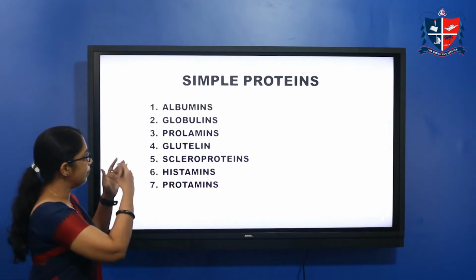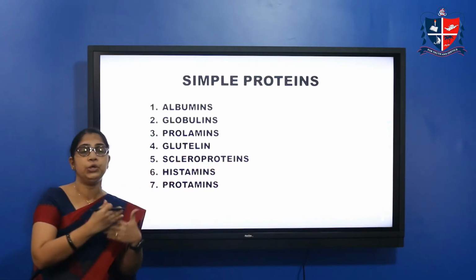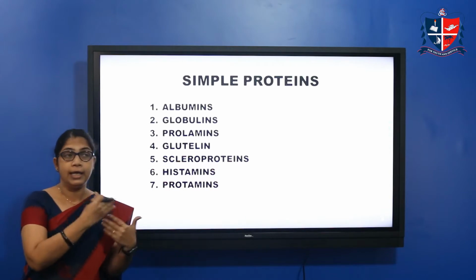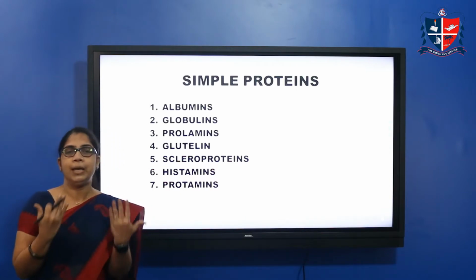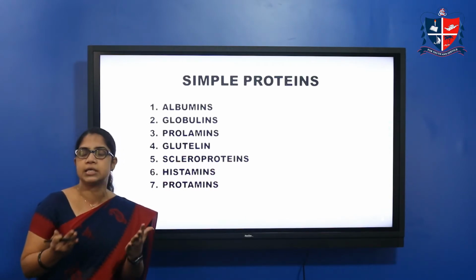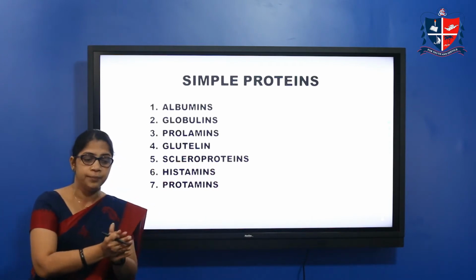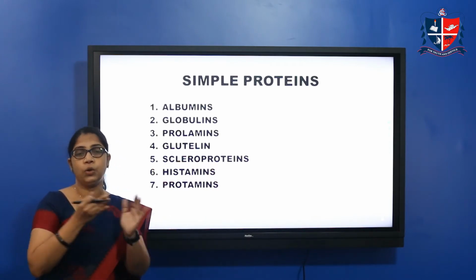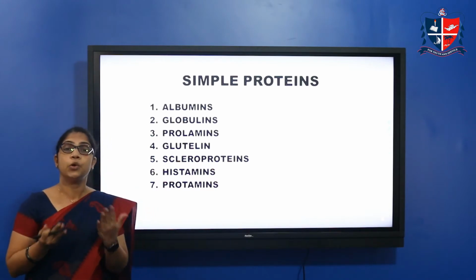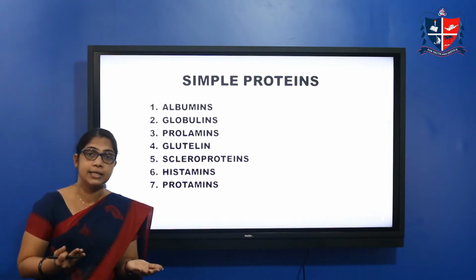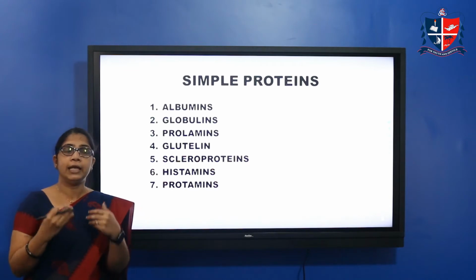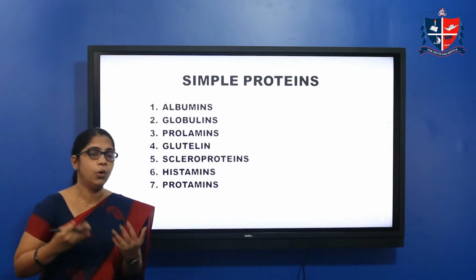These simple proteins are again classified into different groups based on certain properties, like their solubility, whether they are soluble in water or insoluble, whether they are soluble in dilute acids or alkali, or whether they are coagulated on heating.